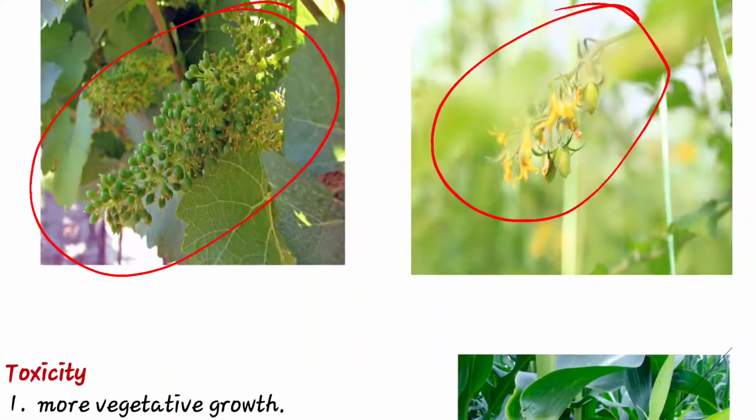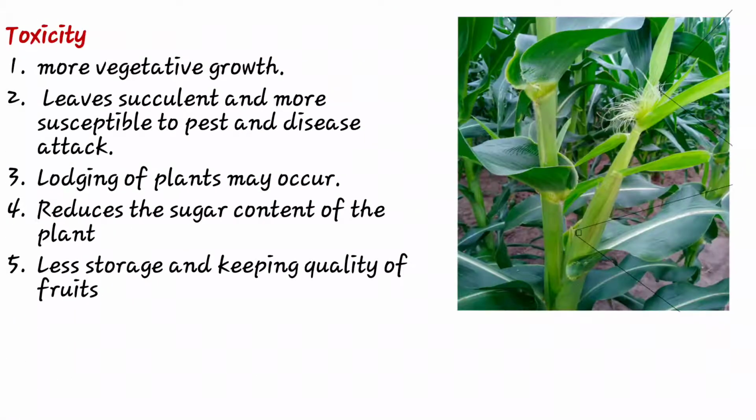Also nitrogen has a toxicity. If the nitrogen content is high or increased in the plant, it gives more vegetative growth. Also the leaves become succulent and susceptible to pest and disease attack. Lodging of the plant may also occur.